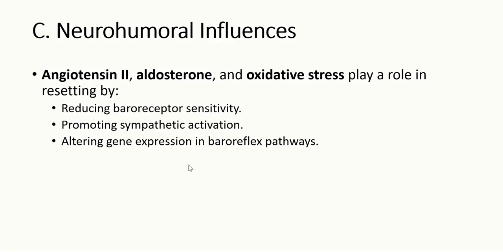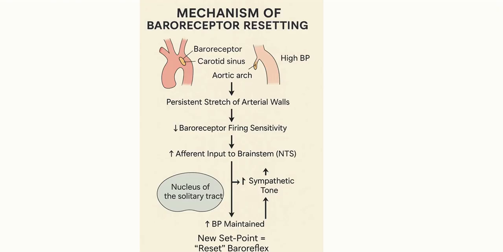So what happens is, in chronic hypertension, remember, the baroreflex pathway becomes less responsive. Not because it fails, but because it resets to operate at a newer level. That is called a new normal. That's why, remember, early management of very high blood pressure is very important to prevent this maladaptive physiological adaptation of baroreceptor.